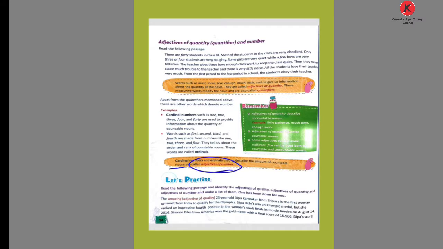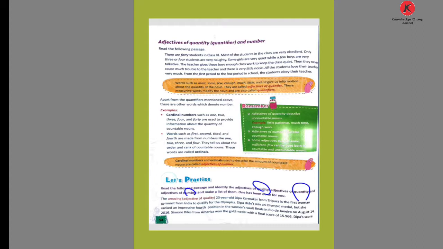Now see, here the paragraph is given. Read the following passage and identify the adjective of quality, adjective of quantity, and adjectives of number, and make a list of them. One has been done for you. So let's see. We are going to identify the quality, quantity, and number.